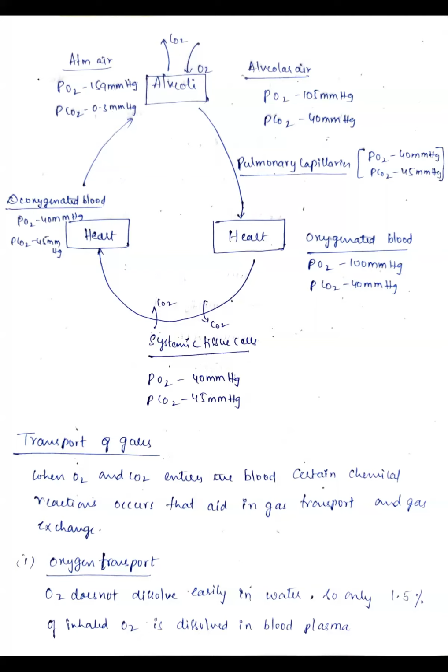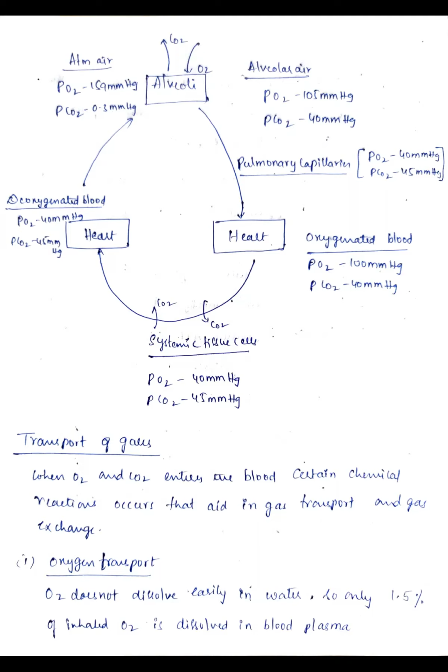Clear? That you will call an external respiration, and the internal respiration is from the heart into the tissue cells. Clear? If you see the oxygenated blood, the concentration of oxygen and carbon dioxide, and the oxygen and carbon dioxide concentration in the systemic tissue cells, because of these pressure differences, definitely there will be oxygen taken in and carbon dioxide diffusing out from the systemic tissue cells.